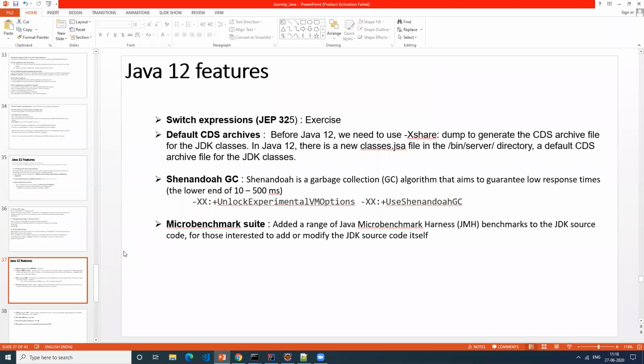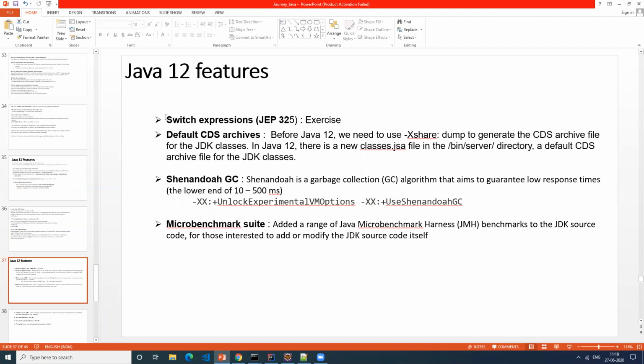Many of the features in 12 and 13 are mostly experimental. They introduced these features in 12 and 13, saw the response, and then added those features as part of Java 14 as an API or as a permanent feature available for users. Okay, so I'll just quickly go through Java 12.